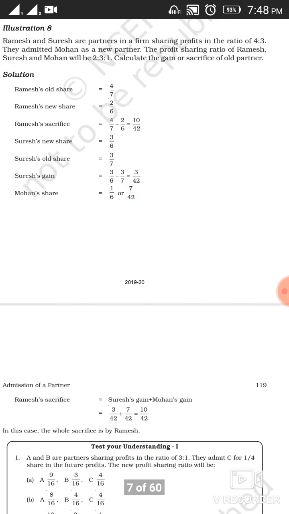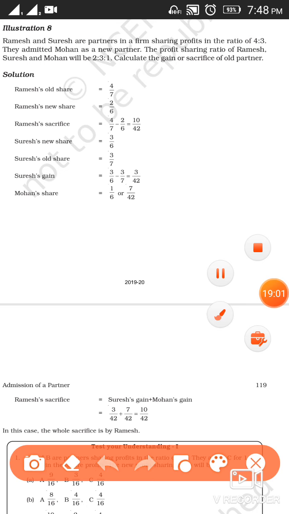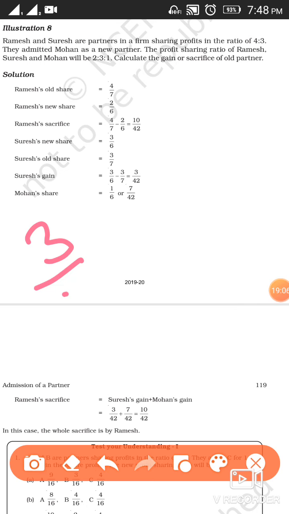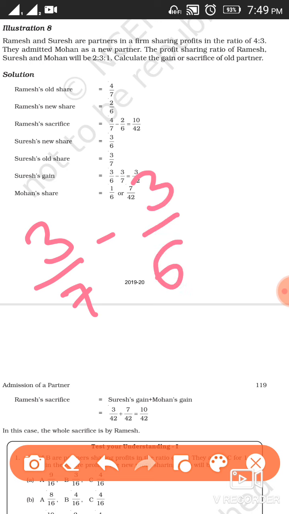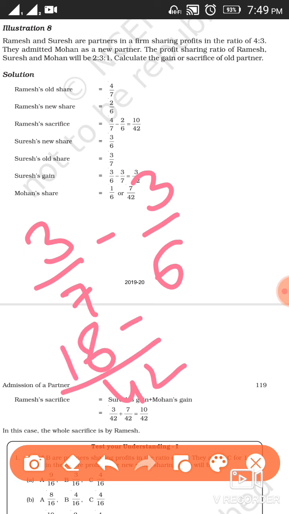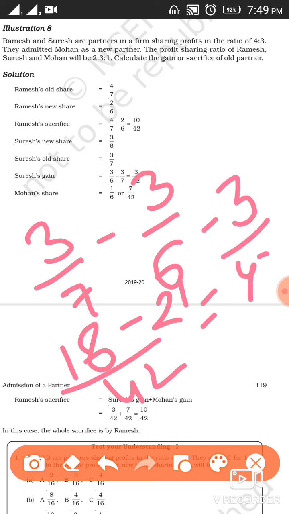Clear? It's 3 by 7 minus 3 by 6. So by taking LCM, it's 42; 6 threes are 18, 7 threes are 21. So it's coming negative 3 by 42.